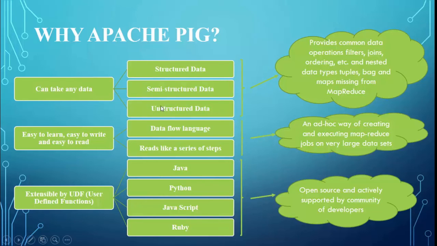All these 3 types of information can be processed with the help of Apache Pig, where it provides common data operations like filters, join operations, ordering, etc., and nested data types like tuple, bag, and map, which are missing from MapReduce. With the use of that, the processing of the data becomes much easier and more efficient.